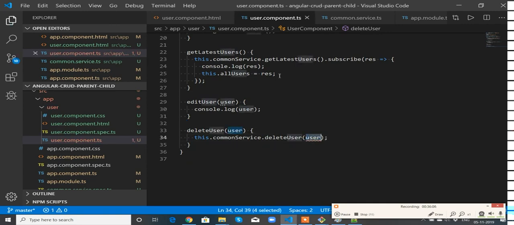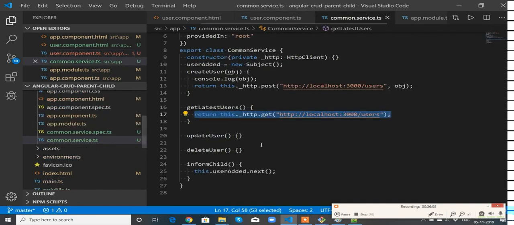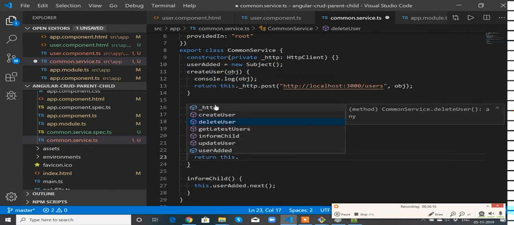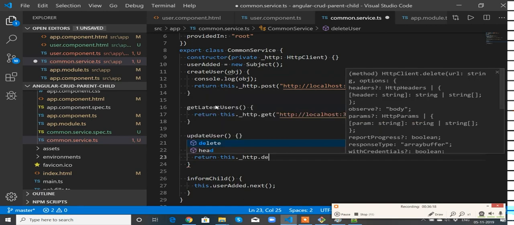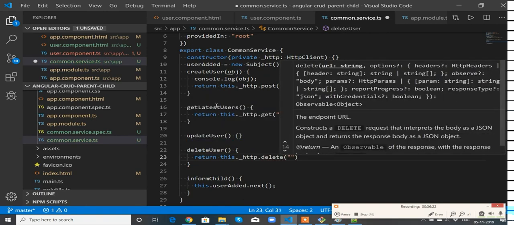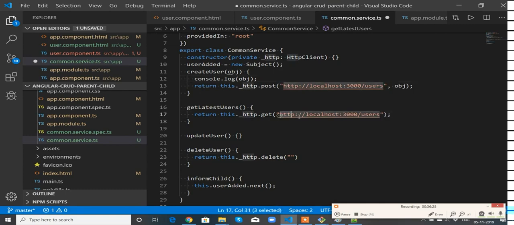Oh, so we are getting an error. It means in common service we haven't created anything here. It's supposed to return an observable: this._http.delete, in URL. So pass this first.